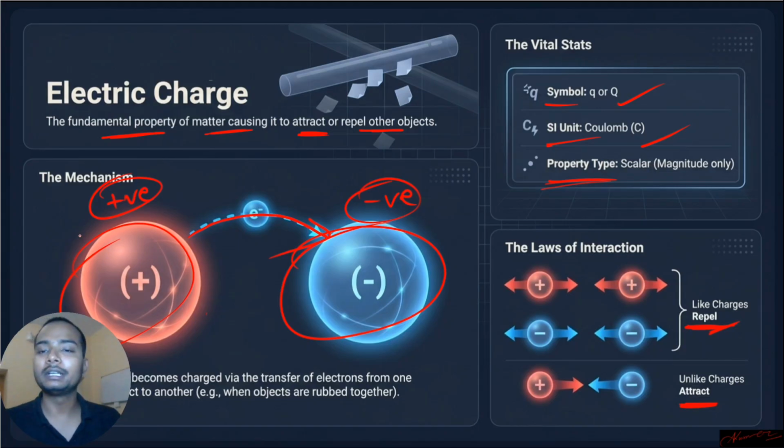Again, I'll just quickly wrap it up. Electric charge is a fundamental property. It is denoted by the letter Q. Its SI unit is coulomb. Its property is basically, I forgot to tell you, this is a scalar quantity.